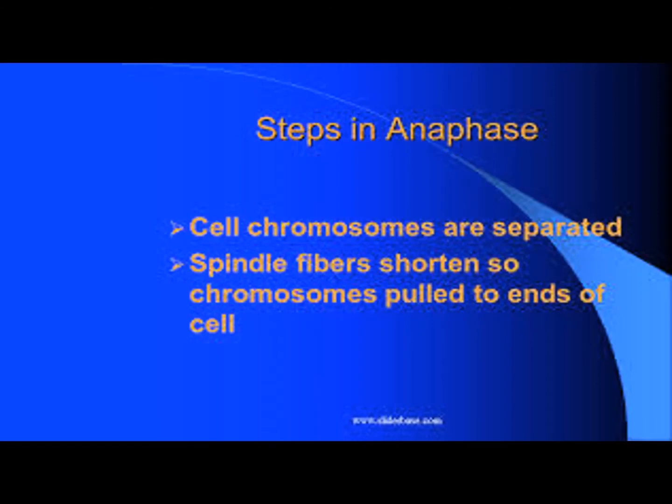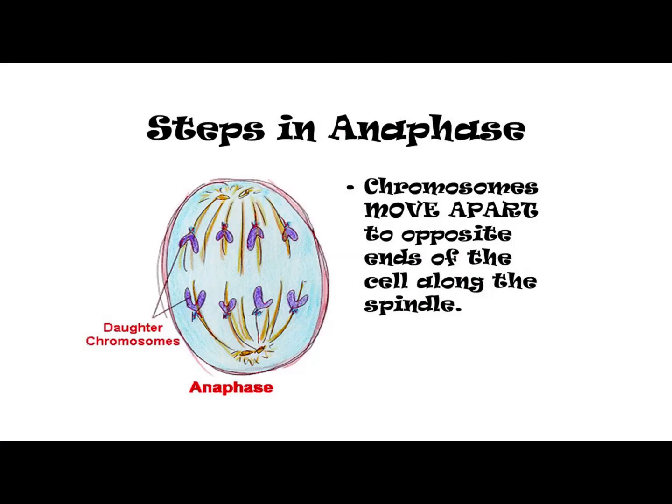Now we go to the third stage, that is anaphase. Number 1, cell chromosomes are separated. Number 2, spindle fibers shorten, so chromosomes pulled to ends of cell. Look at the diagram of the anaphase. What is happening here? The chromosomes which were previously set on the equator are now separating from each other. Can you see the difference?